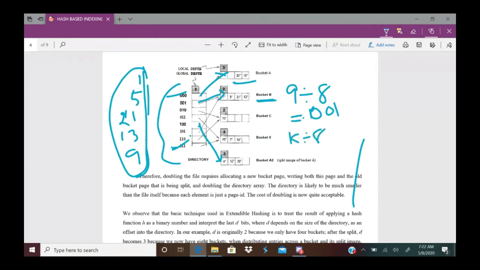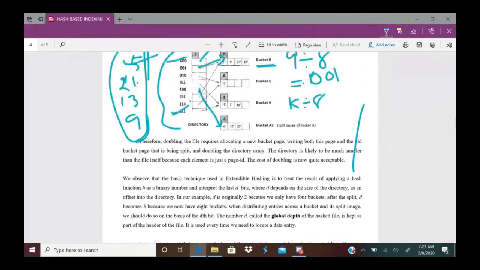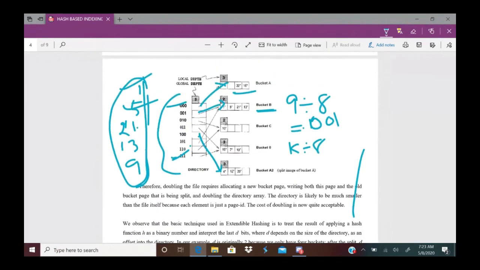So 1 mod 8 will go into directory pointer 1. 5 mod 8 will go into directory pointer 5. 21 mod 8, how much can you see? 21 mod 8 will give you, 8 twos are 16, so remainder is 5. It will go into directory pointer 5. 13 mod 8 also directory pointer 5, and 9 mod 8 will go into directory pointer 1.